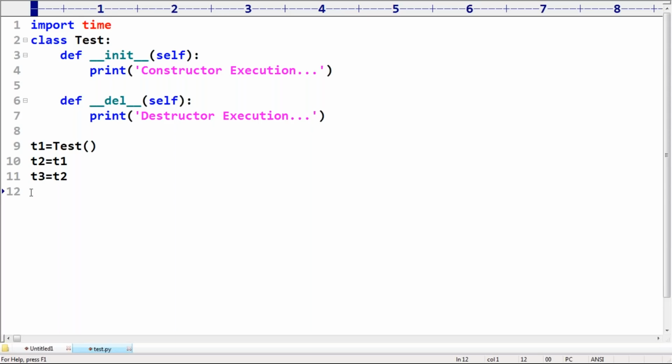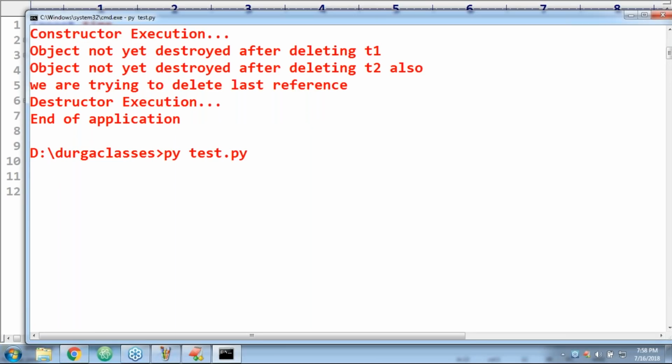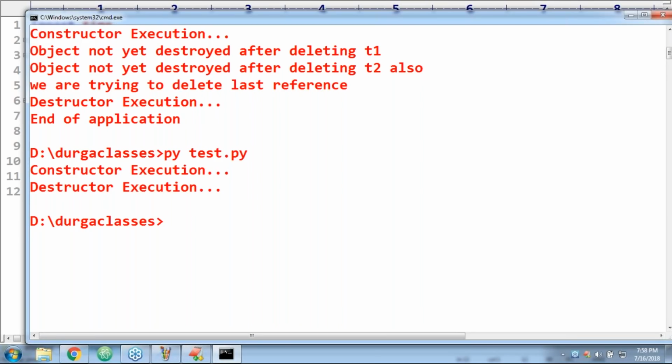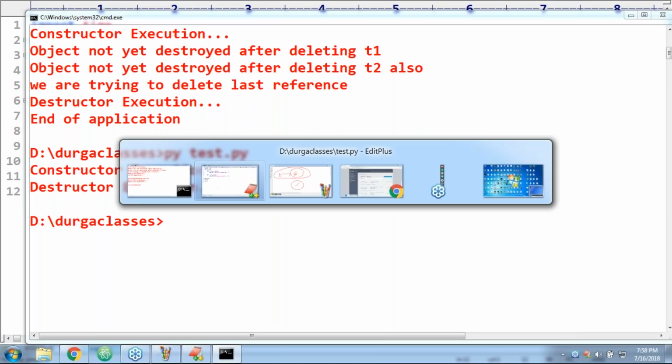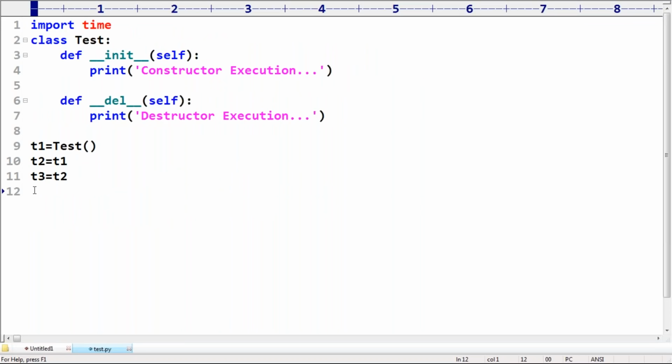Now have a look once. Constructor executed, destructor executed, because our program completed. Print the last statement. Objects are no longer required.